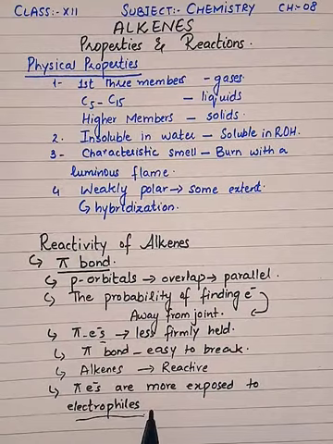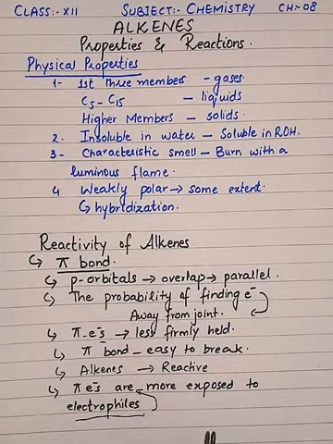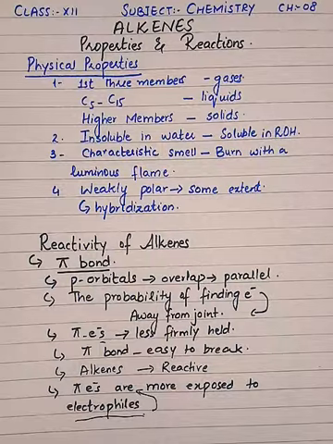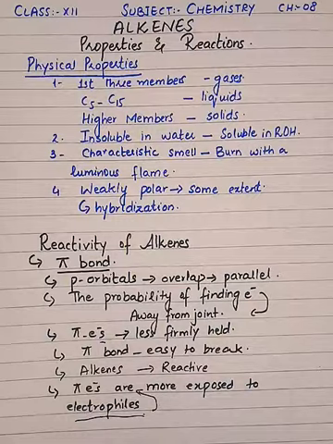So electrophiles find it more attractive to attack the electrons of alkenes, and ultimately alkenes are more prone, or more exposed, to electrophiles for attack. Hence the alkenes easily participate in electrophilic reactions.